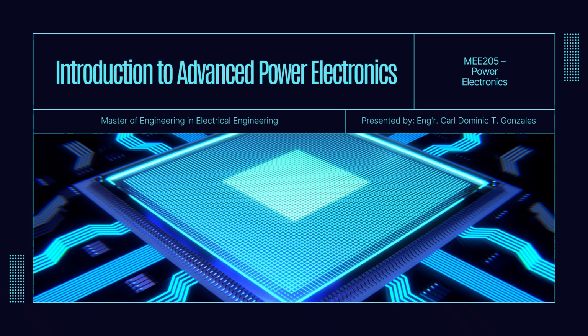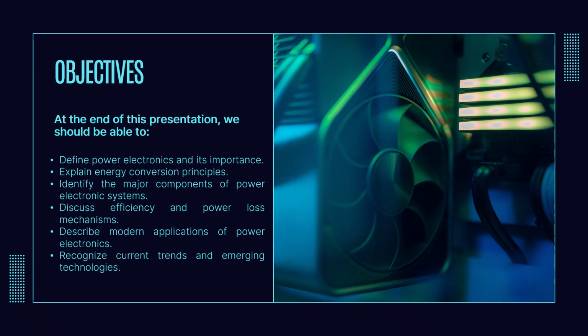So before discussing converters and switching devices, let us first look at what we are expected to learn from this presentation. At the end of this discussion, we should be able to define power electronics, explain the basic principles of energy conversion, identify the major components of power electronic systems, discuss efficiency and power losses, recognize practical applications, and appreciate current research trends.